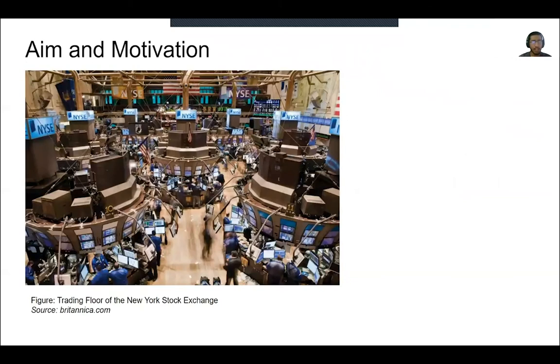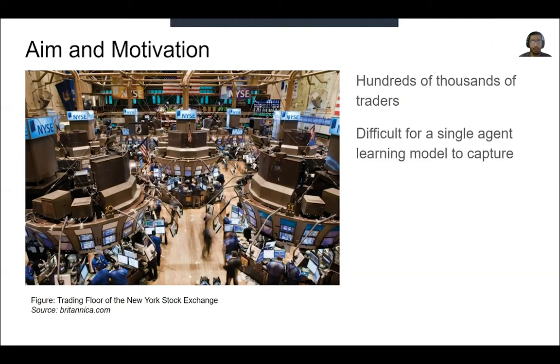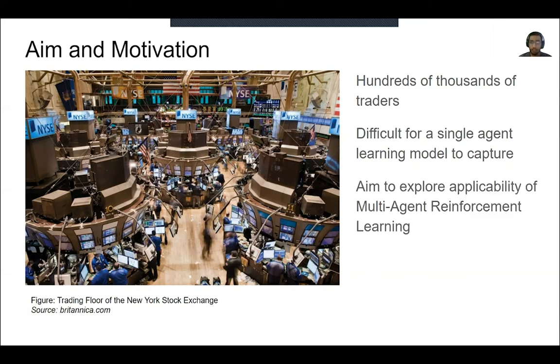But in real life scenarios, such as the one in consideration, there are hundreds of thousands of traders interacting with the stock market every second. The resulting complexity is therefore incredibly difficult to predict by a single agent learning model. This motivated us toward considering multi-agent reinforcement learning for our problem.